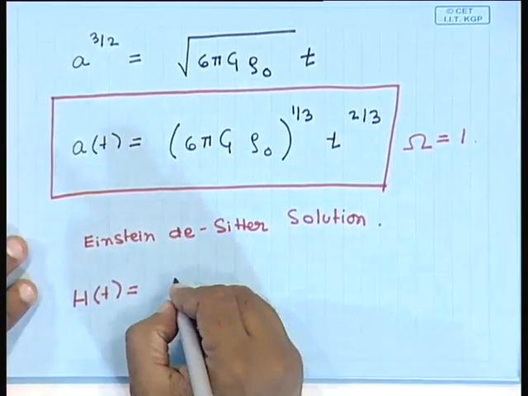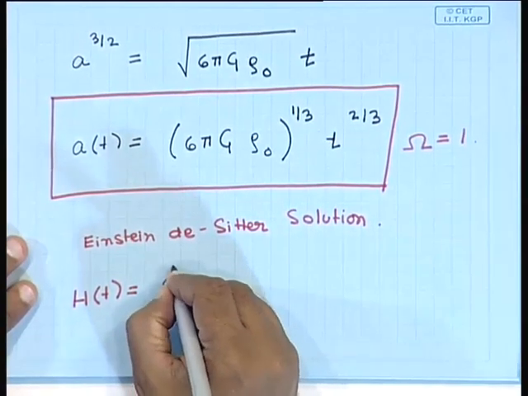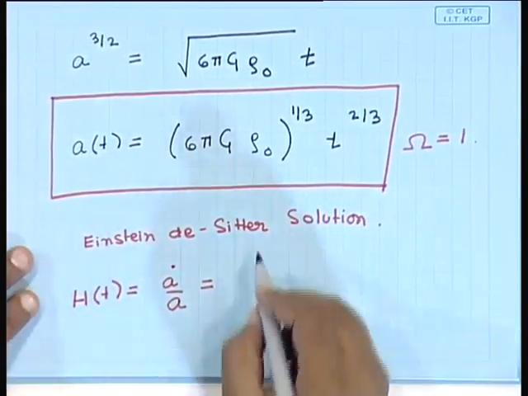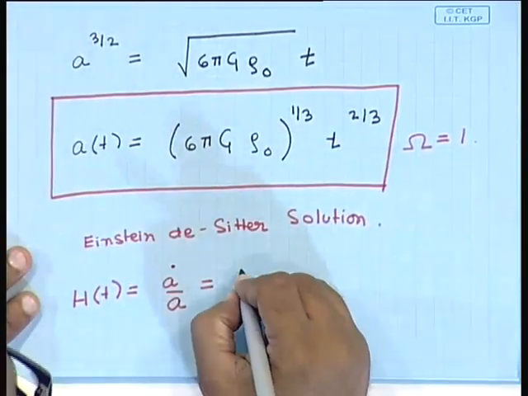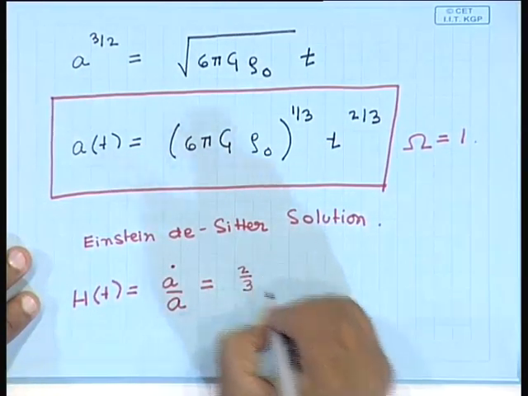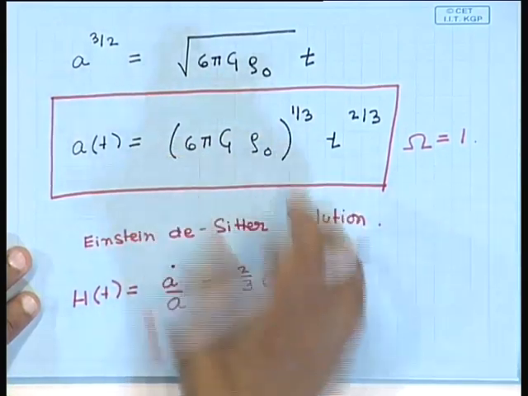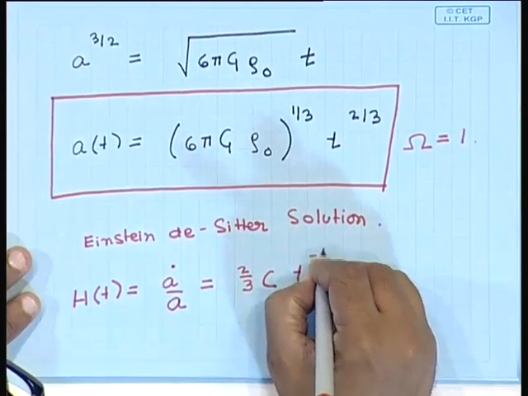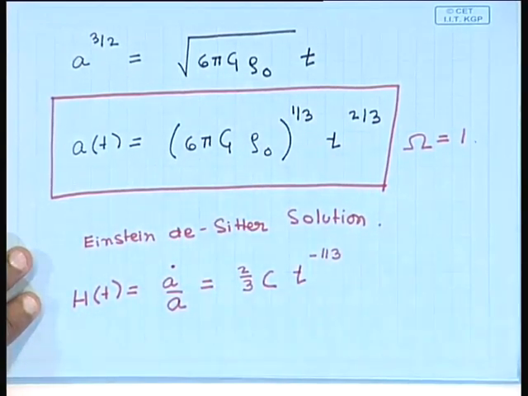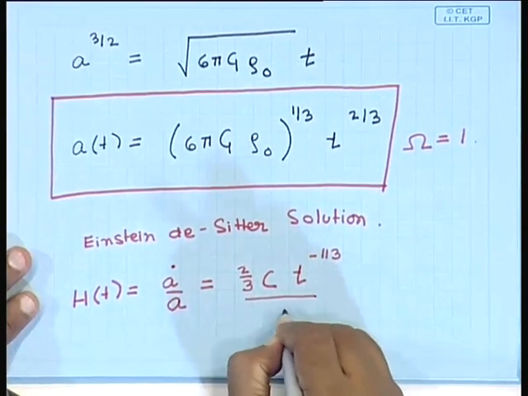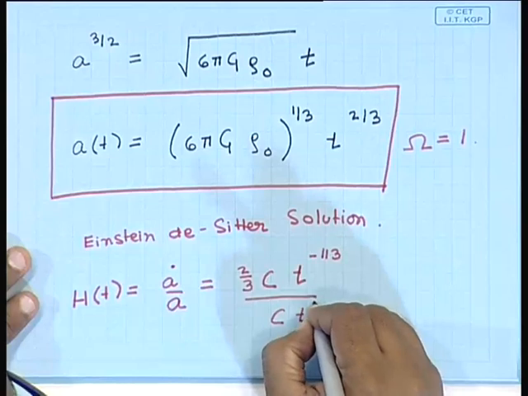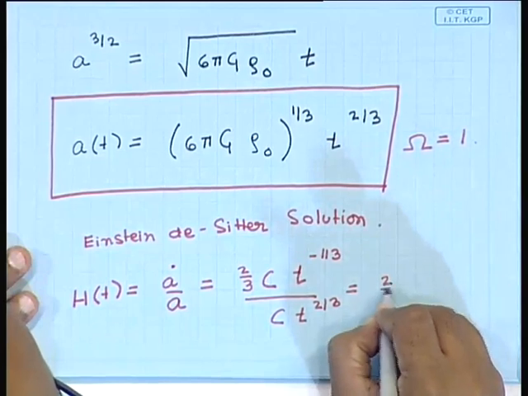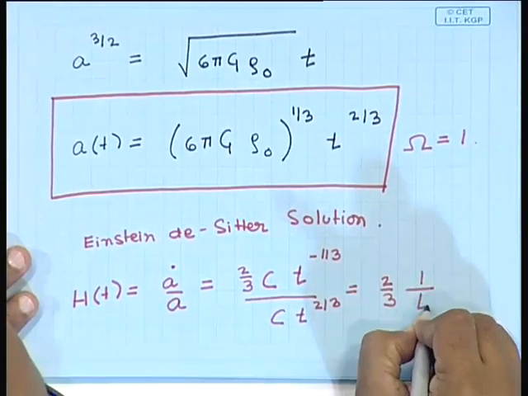Hubble parameter is A dot by A. So, A dot is, if I differentiate this, I will get 2/3 some constant, this I am calling the constant c, into t to the power minus 1/3, and we have in the denominator the same constant t to the power 2/3. Which gives us 2/3 into 1 by time.